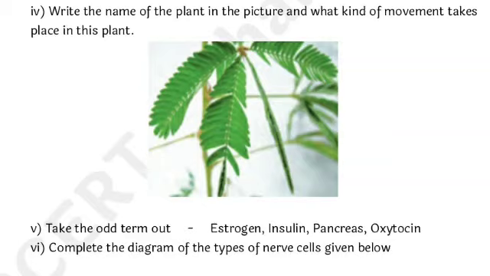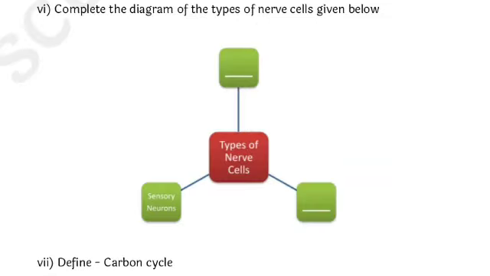Let's see the fifth question. Take the odd term out: estrogen, insulin, pancreas, oxytocin. The odd term is pancreas.